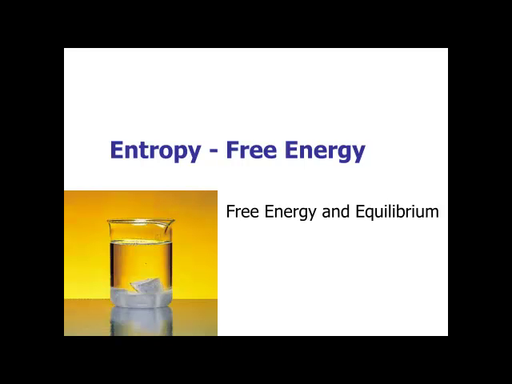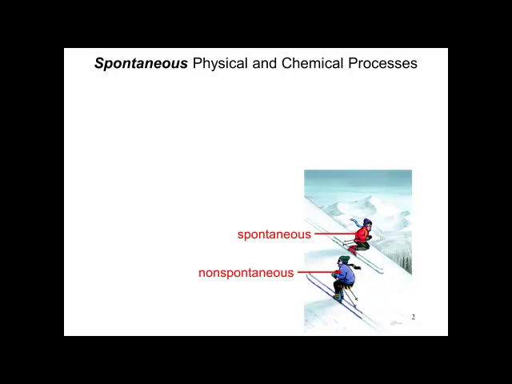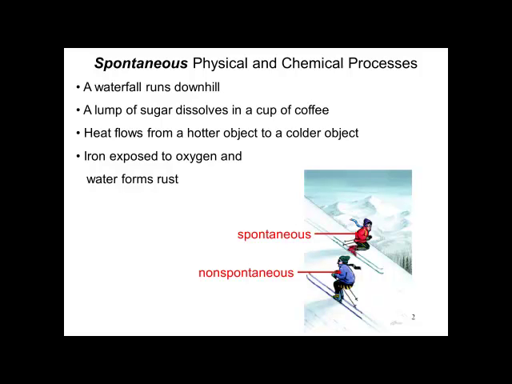Entropy and free energy. What are spontaneous physical and chemical processes? A waterfall runs downhill. A lump of sugar dissolves in a cup of coffee. Heat flows from a hotter object to a colder object. And iron exposed to oxygen and water forms rust. These are all spontaneous physical and chemical processes.